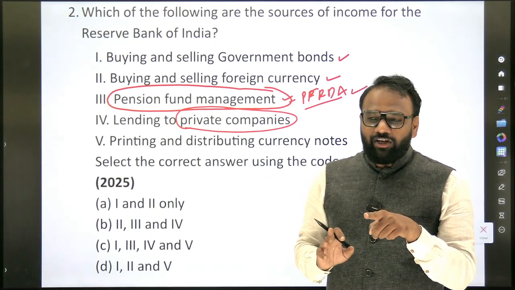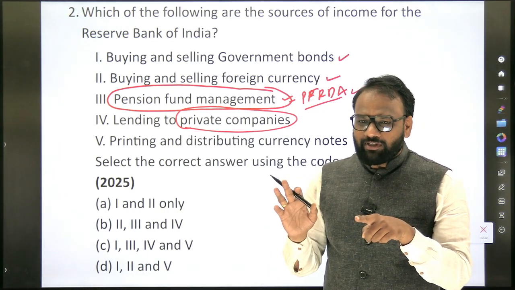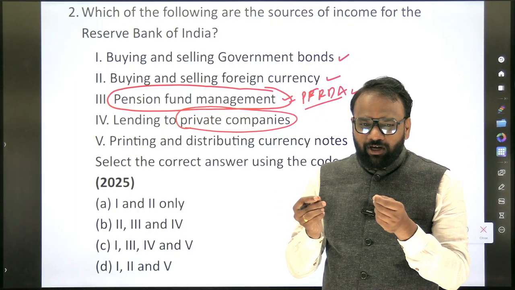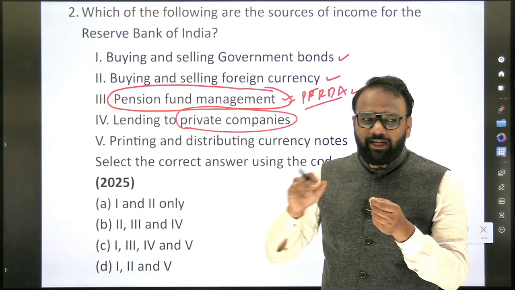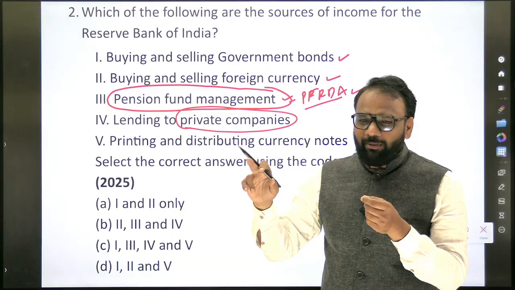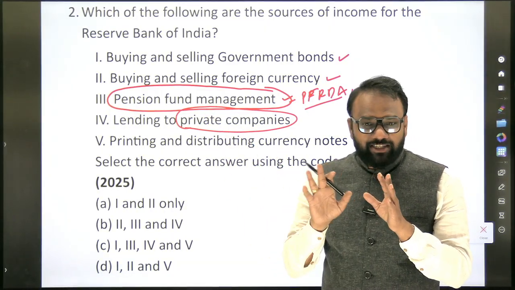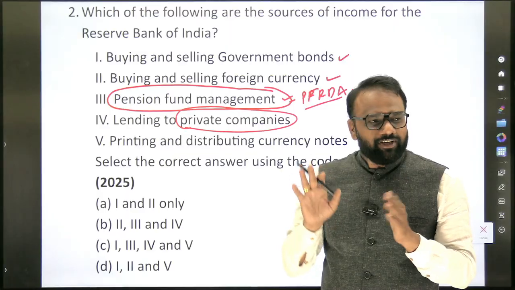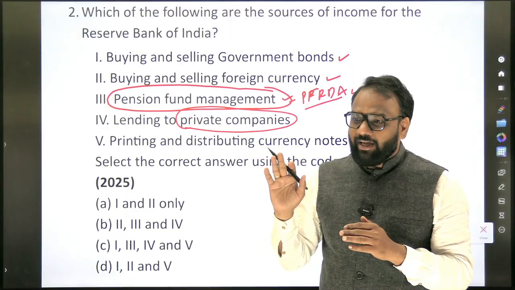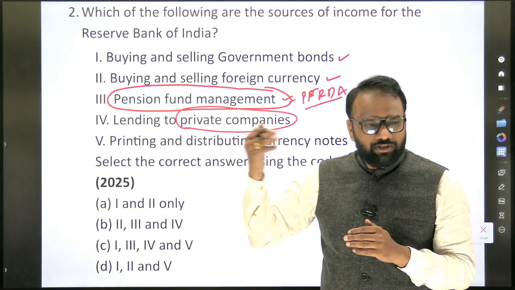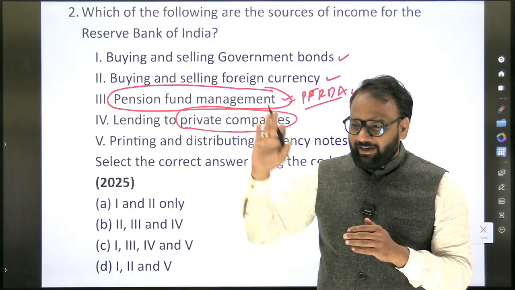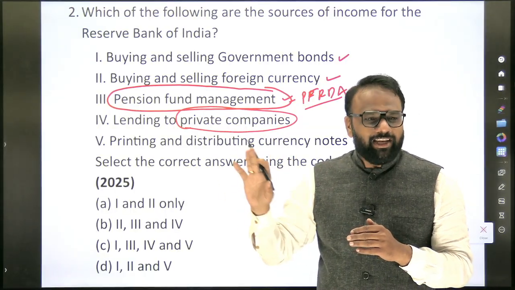Now see, we need to know where we have to stop. Sometimes when we get a clue of some question, we dig deeper: whether RBI can lend to scheduled commercial banks, cooperative banks, NBFCs. This exercise we will not do. We will stop here itself. Yes, RBI can lend to banks. Next year, when the nature of the question paper evolves, at that time we will go to the next level. Until then we will stop here.